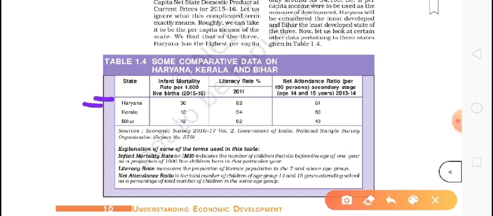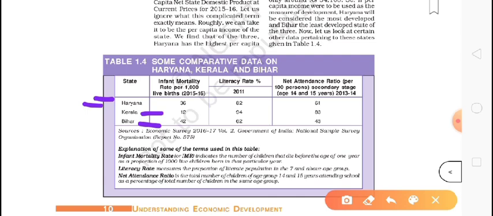Kerala is number 1 here because they provide very nice health facilities to the people and save more and more children's lives. Haryana is 36, and Bihar is again last.